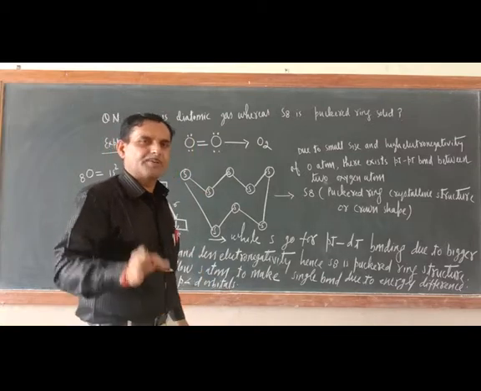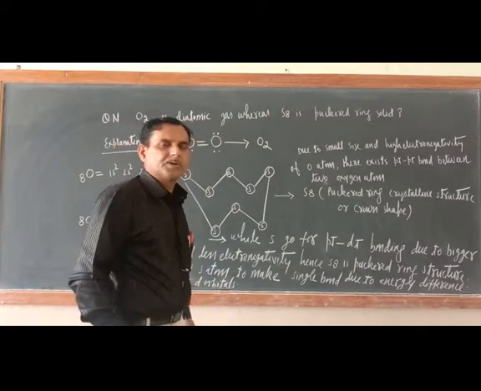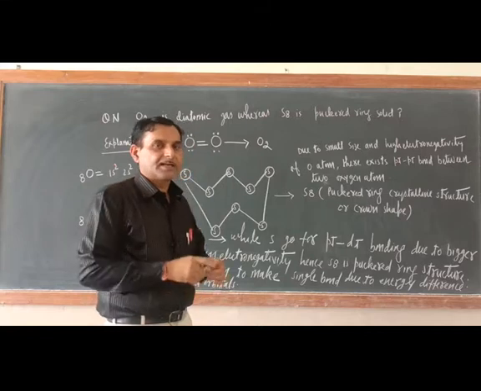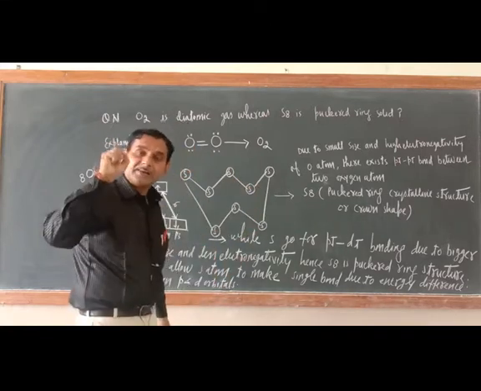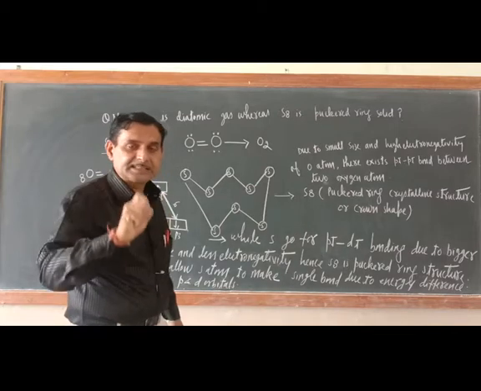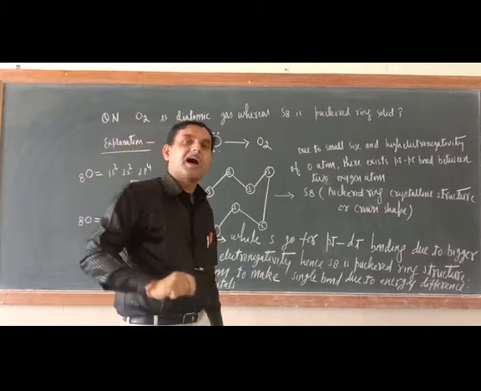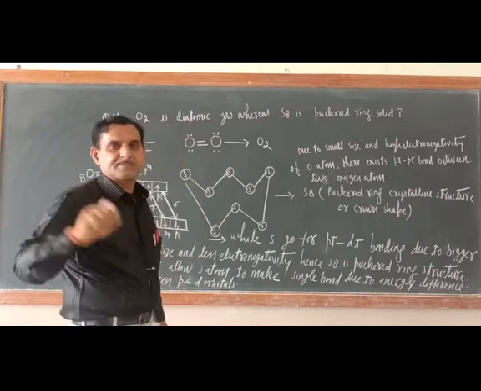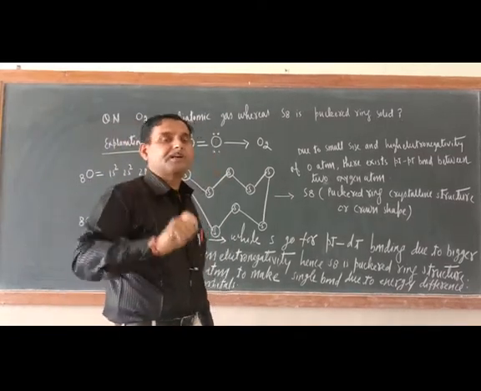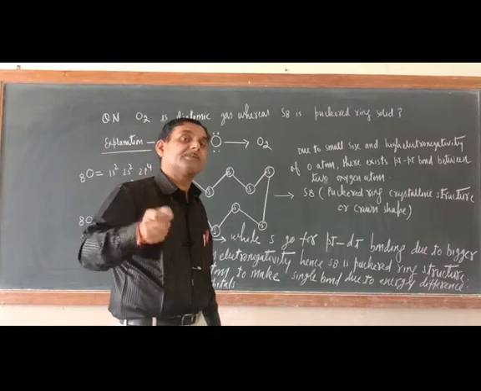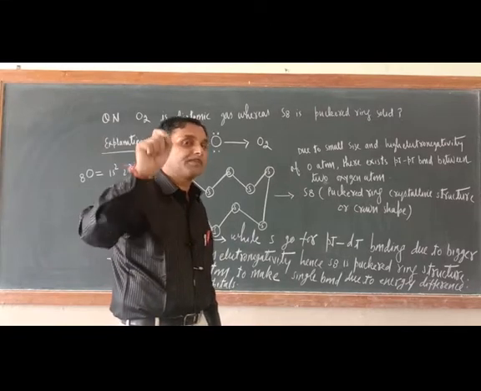Before that, regarding yesterday's video, just be careful about that question. The electron affinity of oxygen is lesser than sulfur, or this question can be asked in this way also: the electron gain enthalpy of oxygen is less negative than the electron gain enthalpy of sulfur.